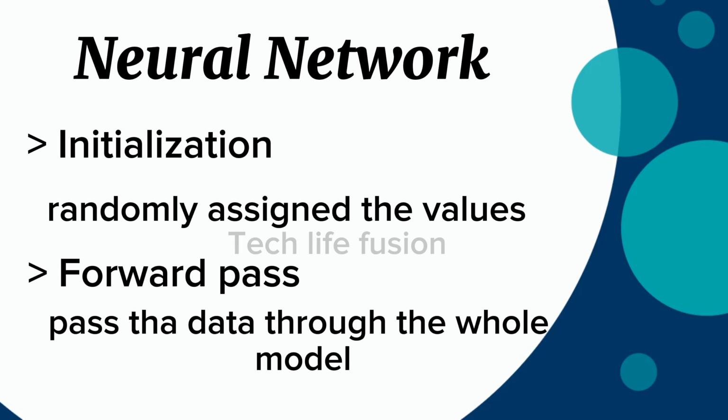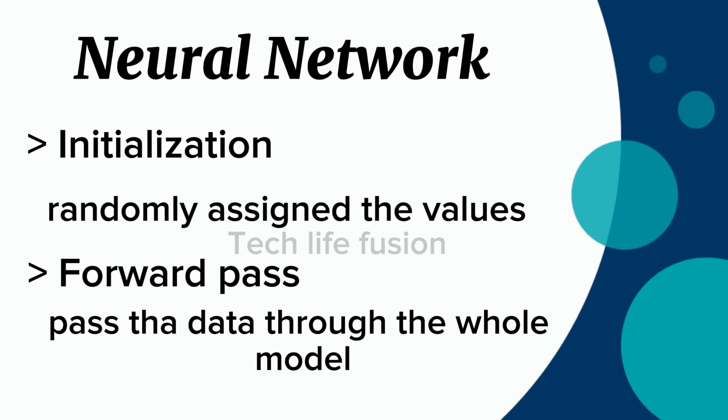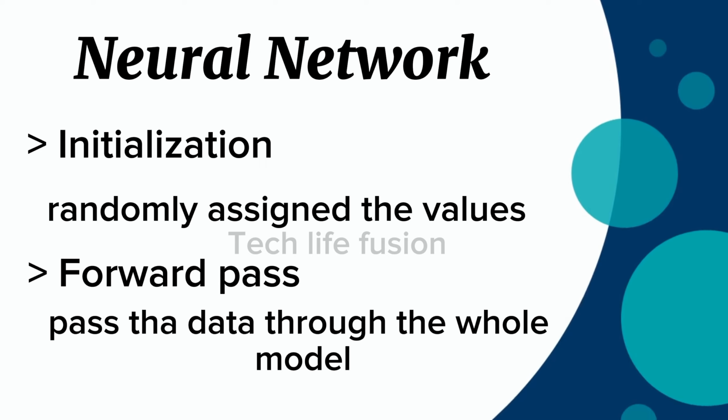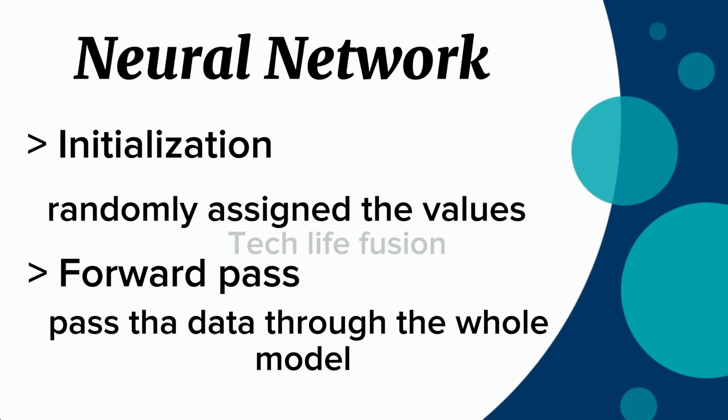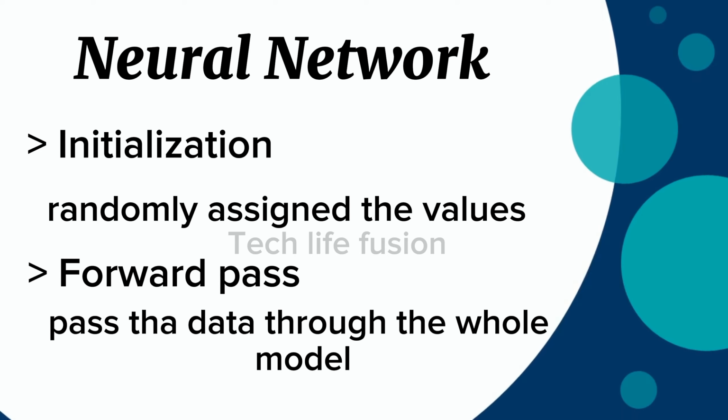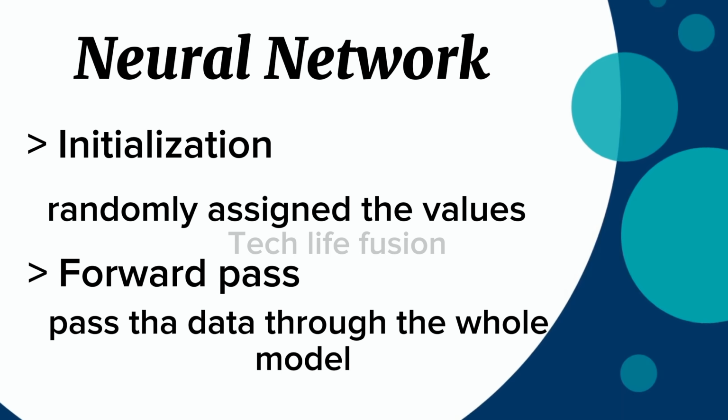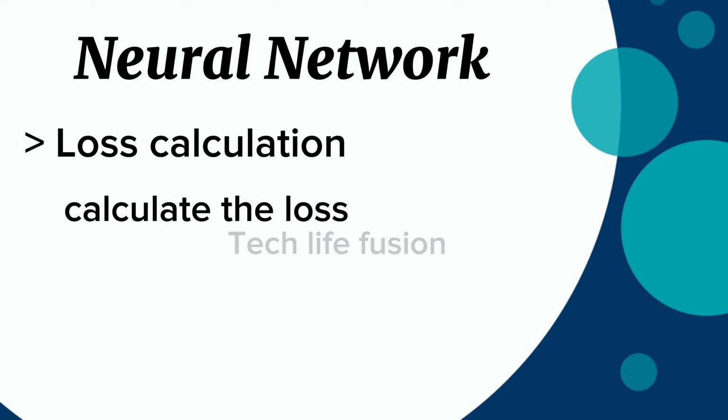After it, as we give the data to our network model, it will make mistakes, and based on those mistakes we calculate the loss. That is called the loss calculation part.